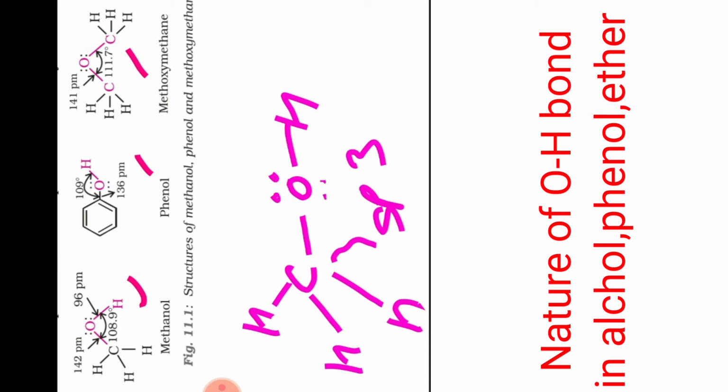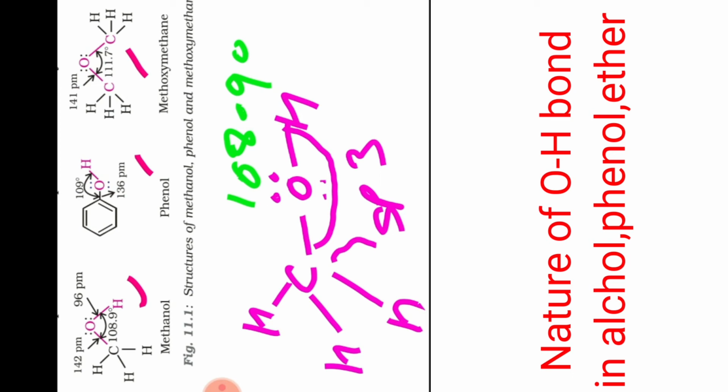And just remember, between C and H here like this. Okay, then here bond angle is 108.9 degree. What is the bond angle? 108.9 degree is the bond angle.